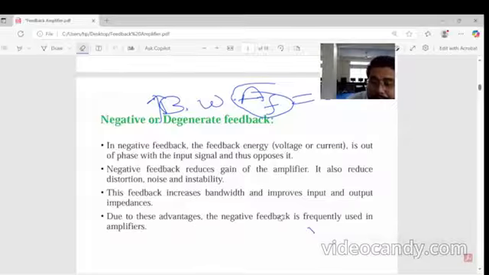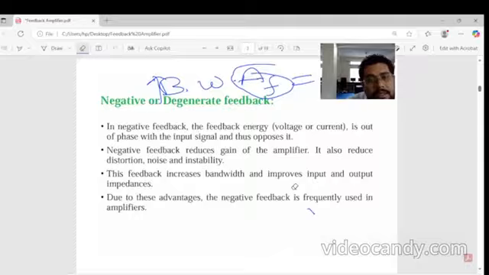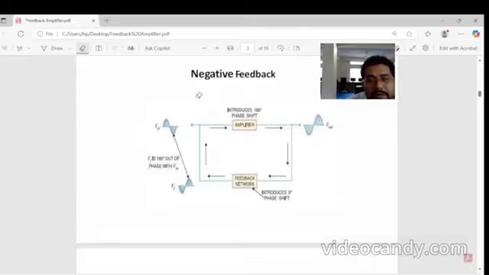So negative feedback is frequently used in amplifiers. In the case of an amplifier we can use negative feedback. So how does the negative feedback diagram look like here?